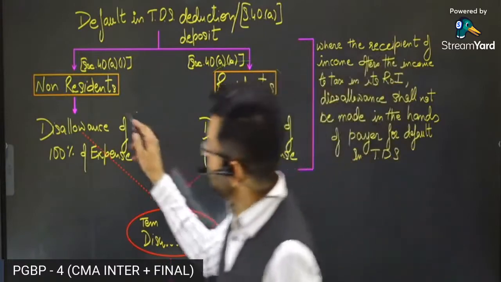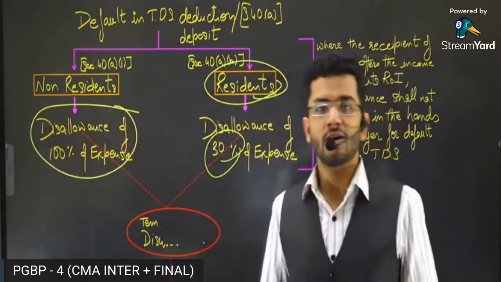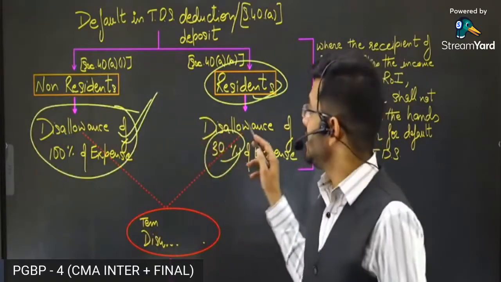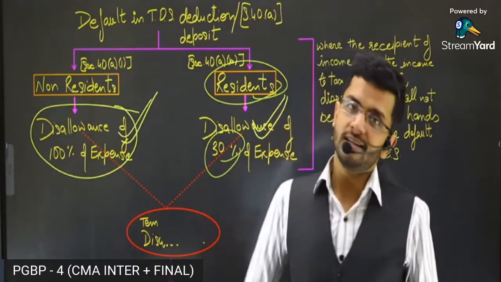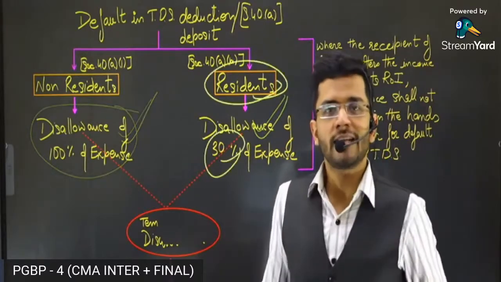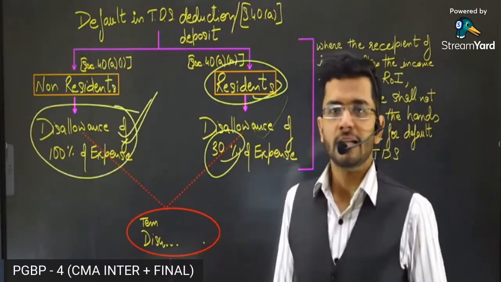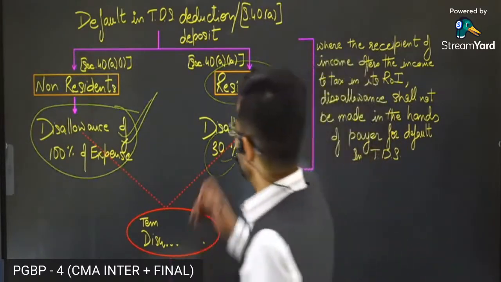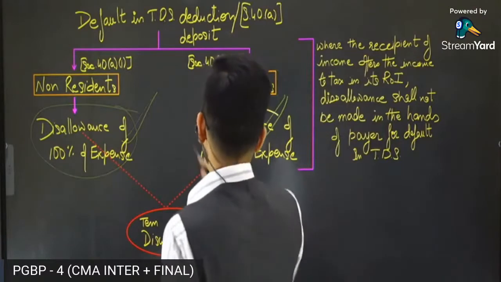In case of non-resident payment, the disallowance is to the extent of 100%. A stricter regime for non-residents, a lenient regime for residents, because the Government of India is very sure that if Reliance does not deduct tax, the income tax department will go to their home and directly collect the taxes. Therefore, the regime is easier for residents.